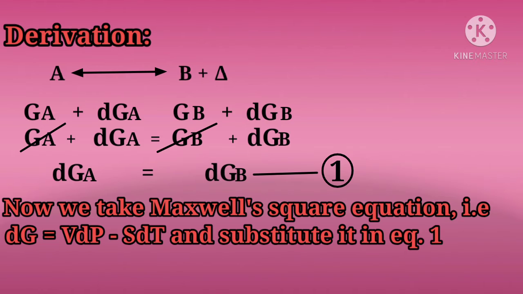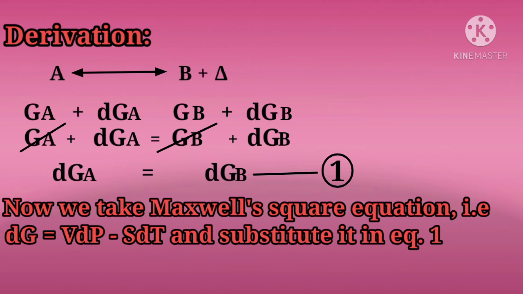We get Ga plus delta Ga for phase A and Gb plus delta Gb for phase B. We note that before applying heat to the reaction, Gibbs free energy of A was equal to that of B. We get an equation Ga plus delta Ga equals Gb plus delta Gb, where we can cancel Ga and Gb as they are equal, and we get delta Ga equals delta Gb, that is, small change in Gibbs free energy of A equals small change in Gibbs free energy of B.